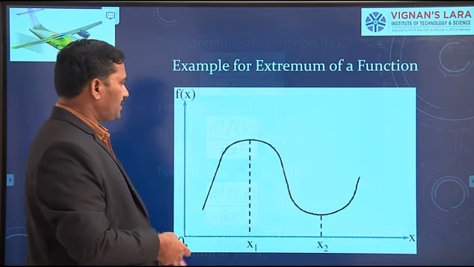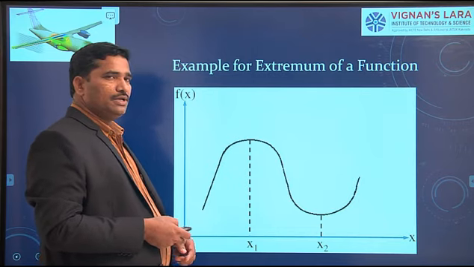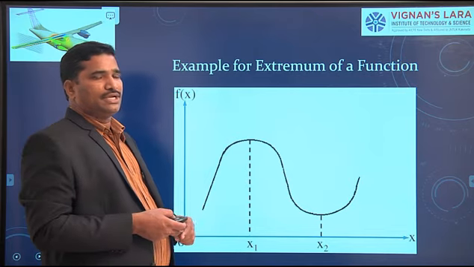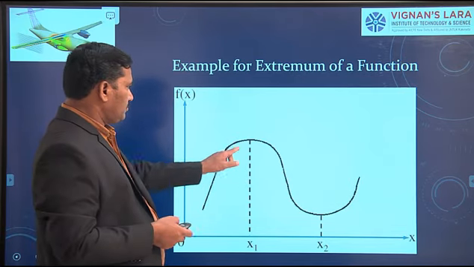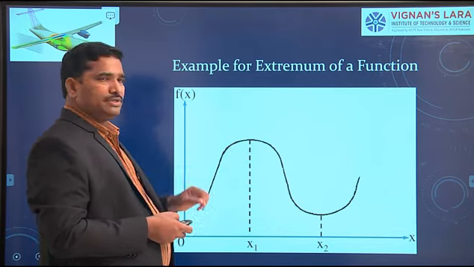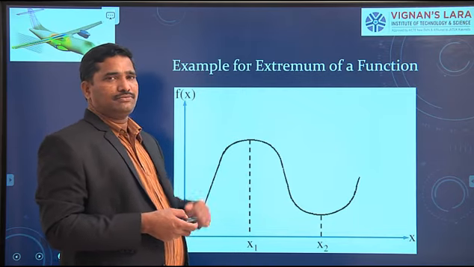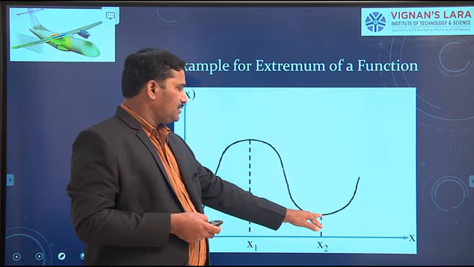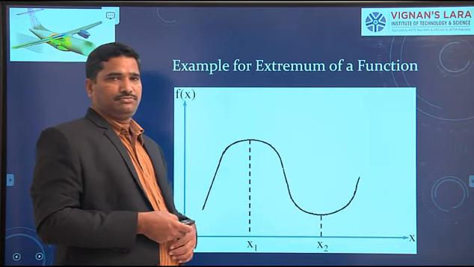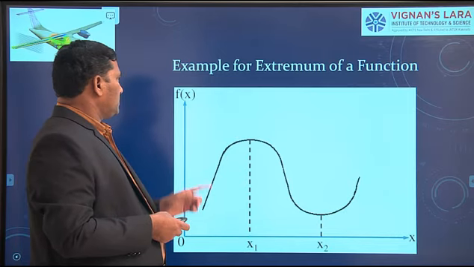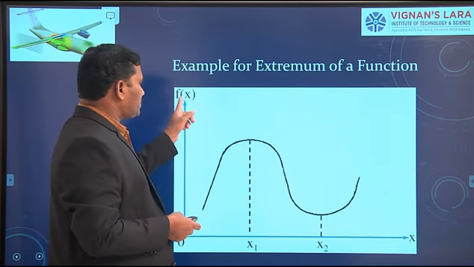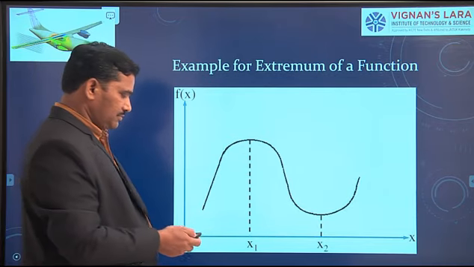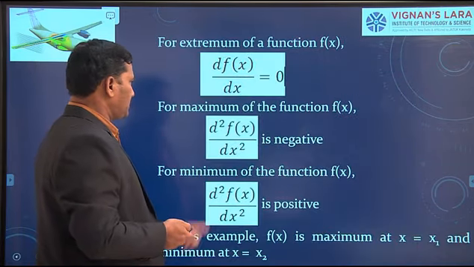That is what we see in this diagram. At x equal to x1, the first derivative of the function is 0 because the slope of this function is 0. It is a smooth and continuous curve, and the same curve has slope 0 at x equal to x2. The second derivative of this function at x equal to x1, if you determine, is negative.